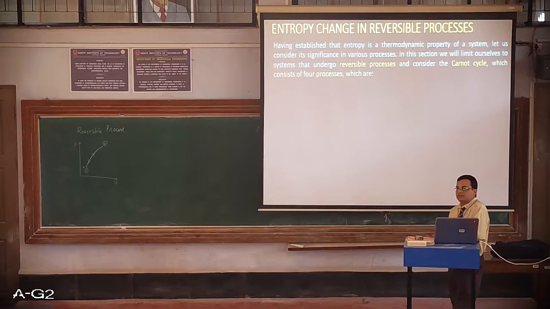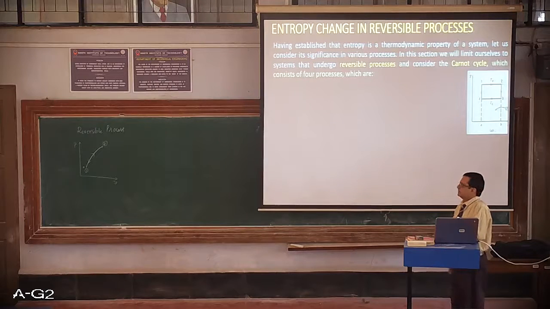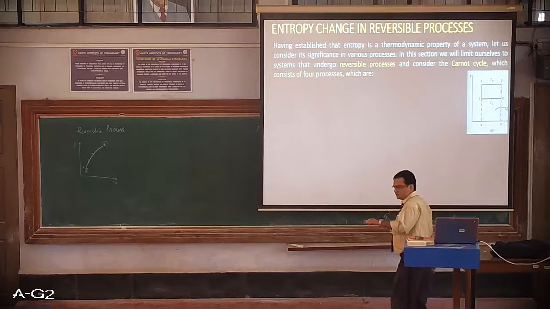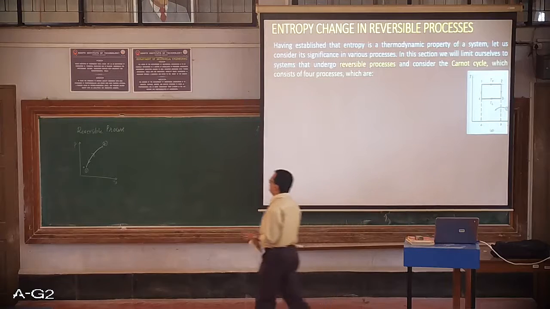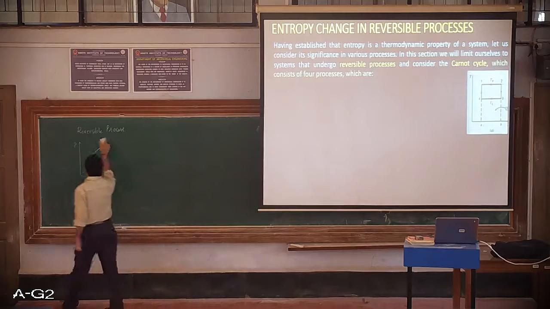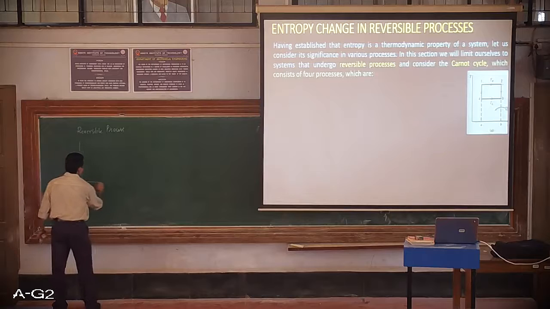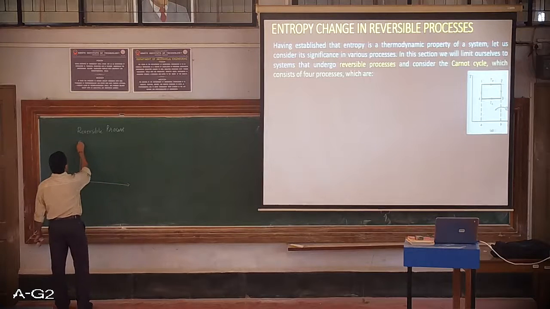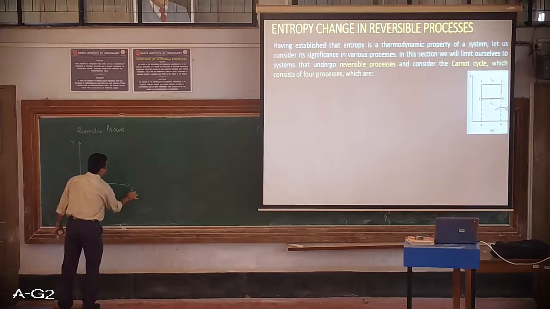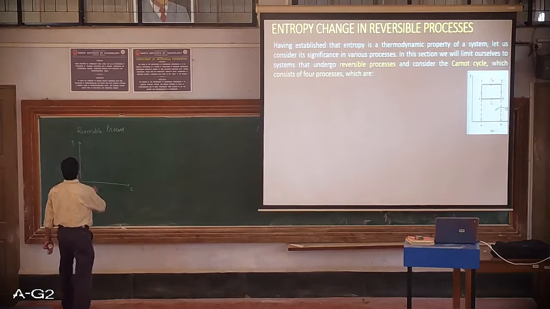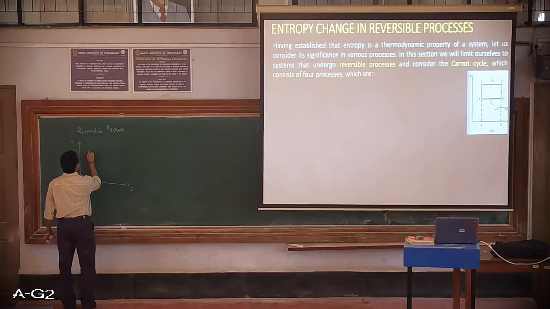So the best example here would be to take Carnot cycle, which consists of 4 reversible processes, okay, such as, so let me demonstrate this with the processes on a given TS diagram. So yesterday we have introduced TS diagram. So how this process looks like on a TS diagram. So let me draw first.